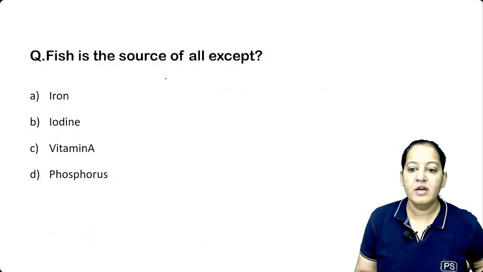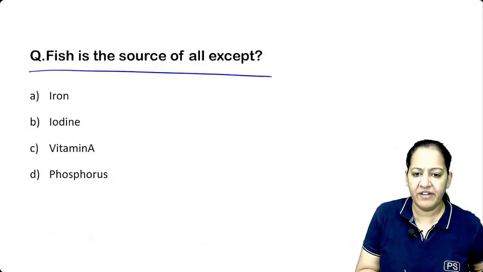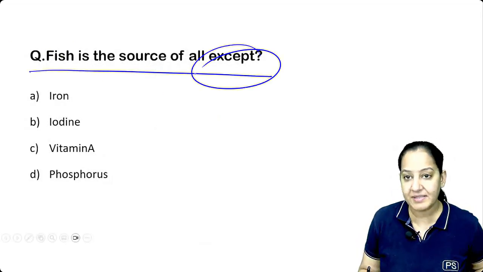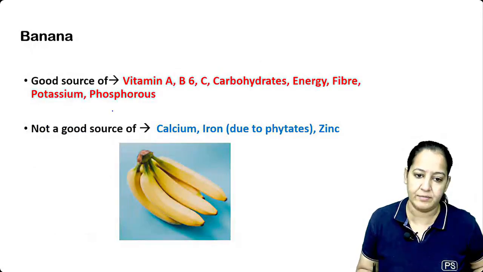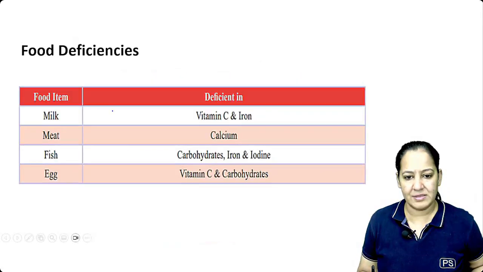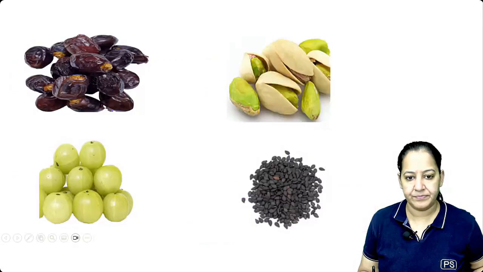Fish is a source of all except, and since I'm asking except, the answer will be iodine. Okay. Next is banana. You can skip, not very important.